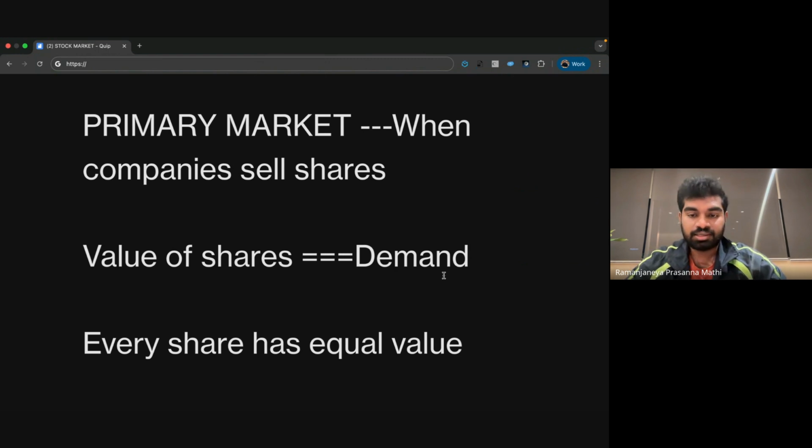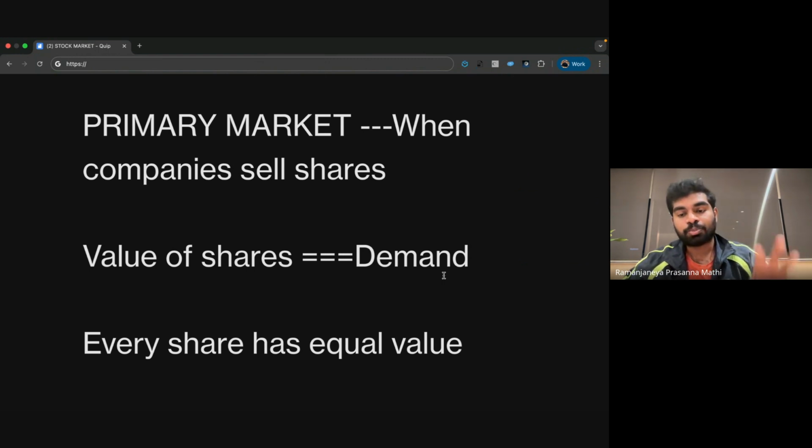I will explain. Primary market means suppose I want to start a company. So I will issue the shares. Those shares are nothing but primary market. Whatever company is selling those shares, that is called primary market. Suppose I started a company and the demand is very high, then the value of the share will be as per the demand.